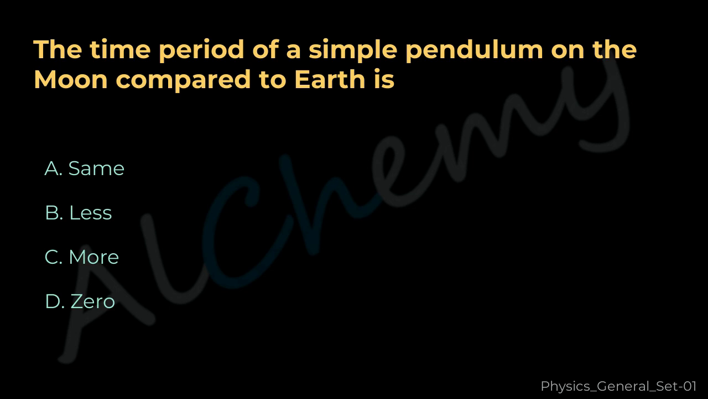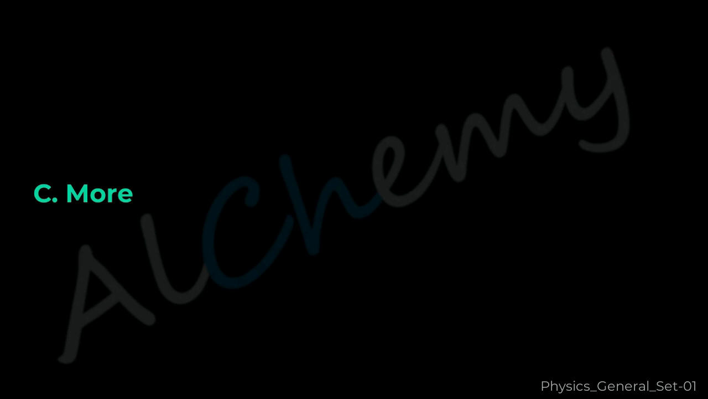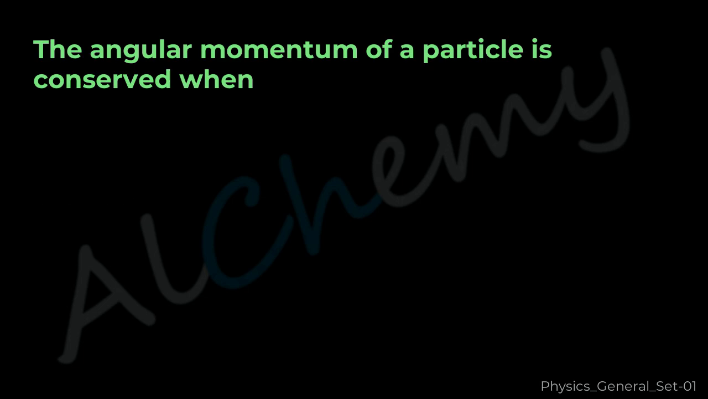Frictional force. Question 12. The time period of a simple pendulum on the Moon compared to Earth is A. Same. B. Less. C. More. D. Zero. The correct answer is C.